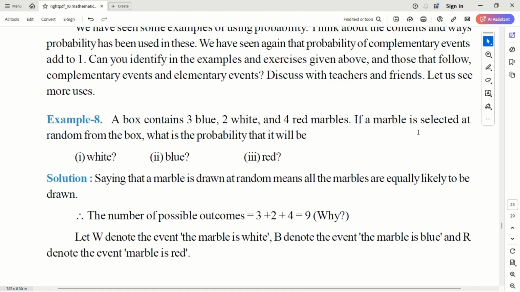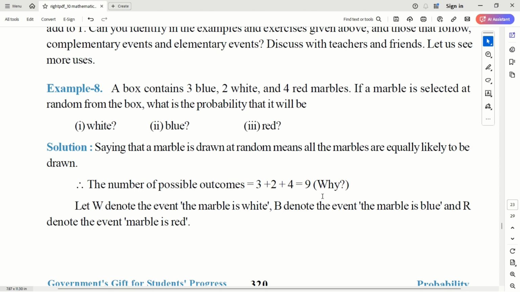If a marble is selected at random from the box, what is the probability that it will be white? So first thing, the number of possible outcomes is 3 plus 2 plus 4, that is 9, right? There are only 9 marbles, so you will pick one of them. So total outcomes are 9. And how many white are there? 2.